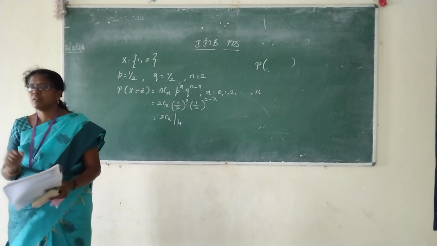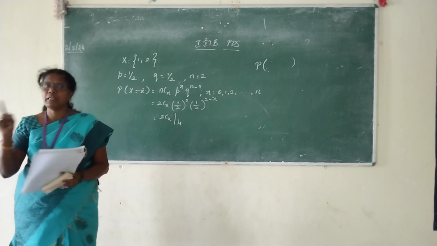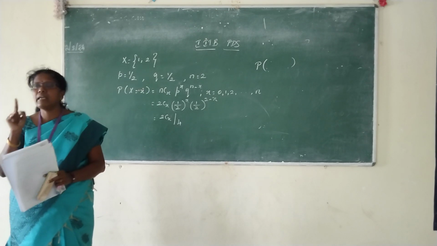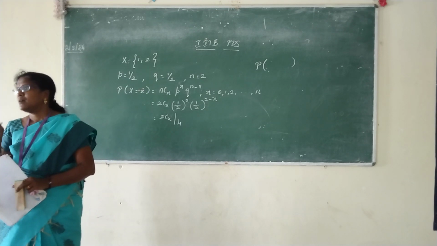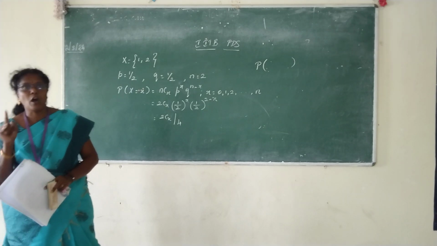Lesser than or equal to? Why lesser than or equal to? Again I am repeating the sentence. Register it and identify. If at least one is a boy, what is the probability that both are boys? What probability?